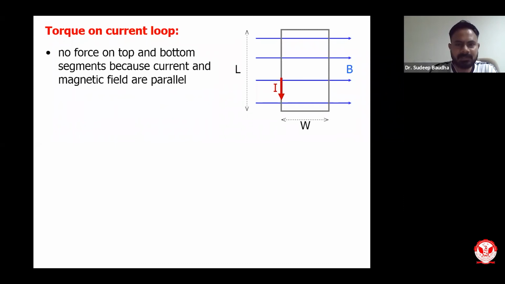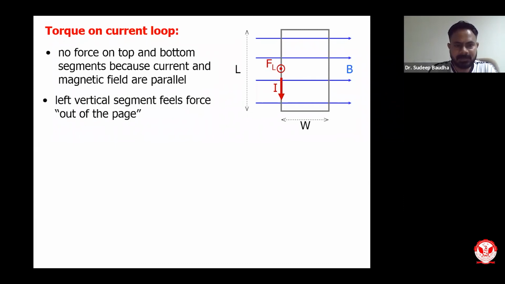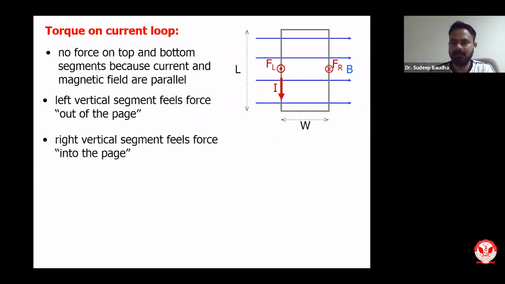The left vertical segment feels force out of the page, and the right feels it inward. Horizontal sections have no force because B and length are along the same line, and sine theta is 0.